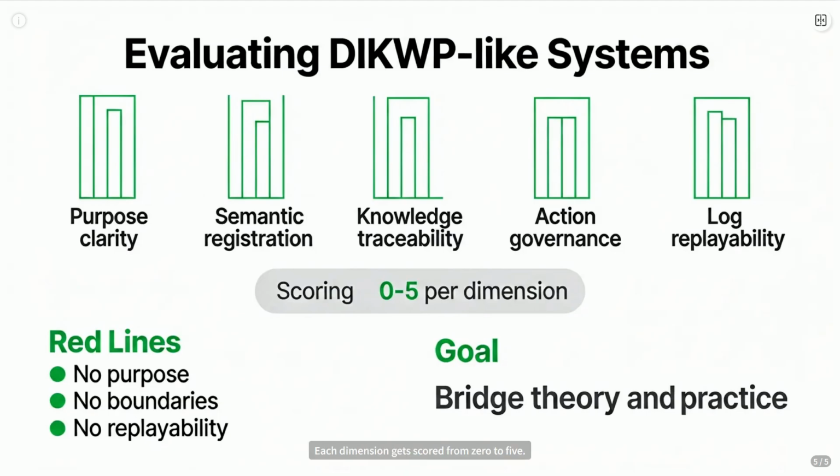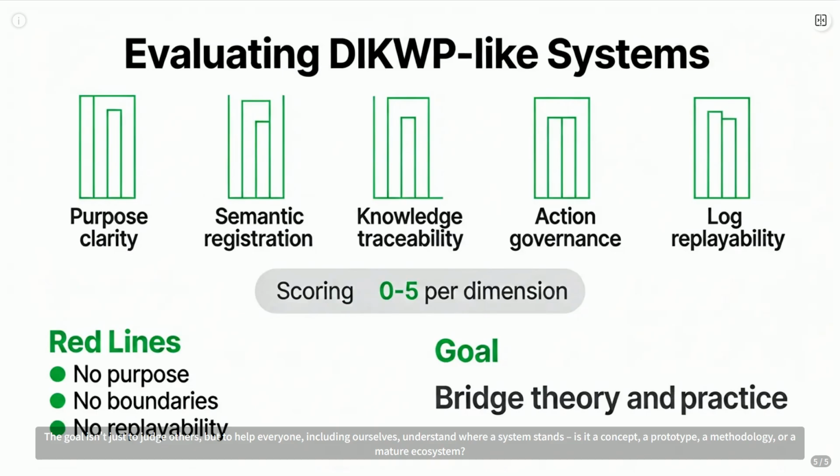Each dimension gets scored from 0 to 5. There are red lines too: no purpose, no semantic rigor, no replayability, instant fail. The goal isn't just to judge others, but to help everyone, including ourselves, understand where a system stands. Is it a concept, a prototype, a methodology, or a mature ecosystem? This framework gives us a common language to bridge theory and practice, ensuring we build systems that are not just smart, but also trustworthy and governable.